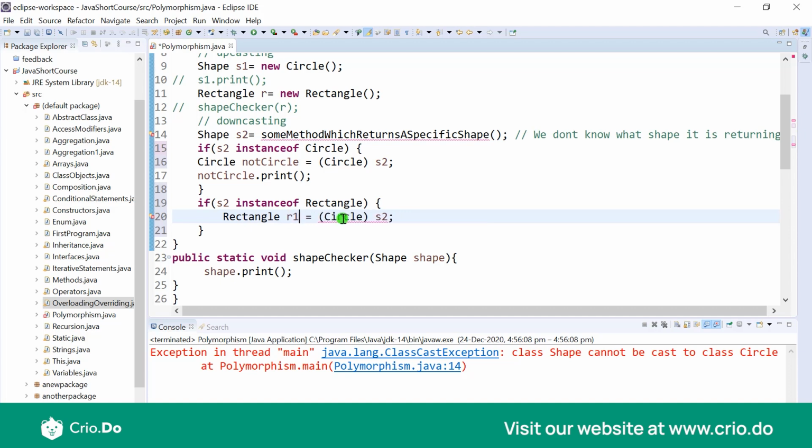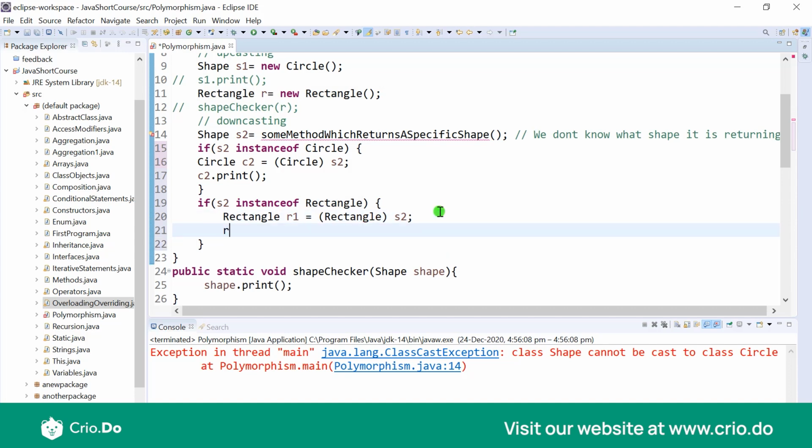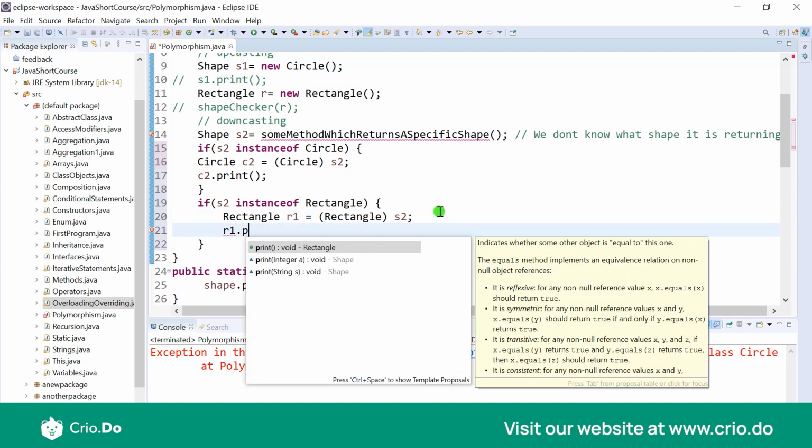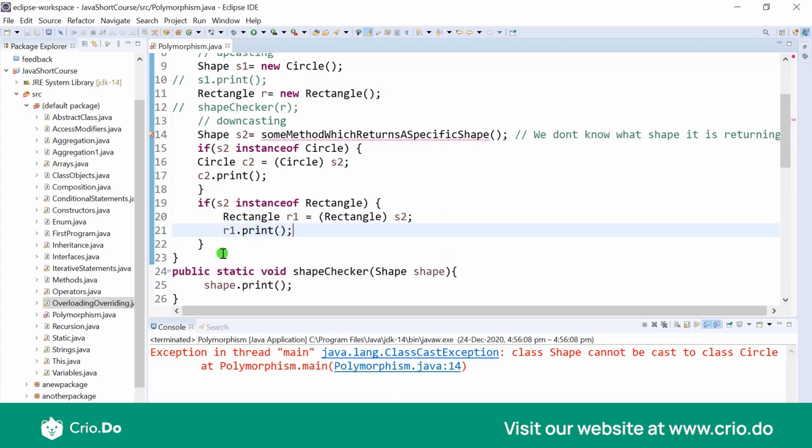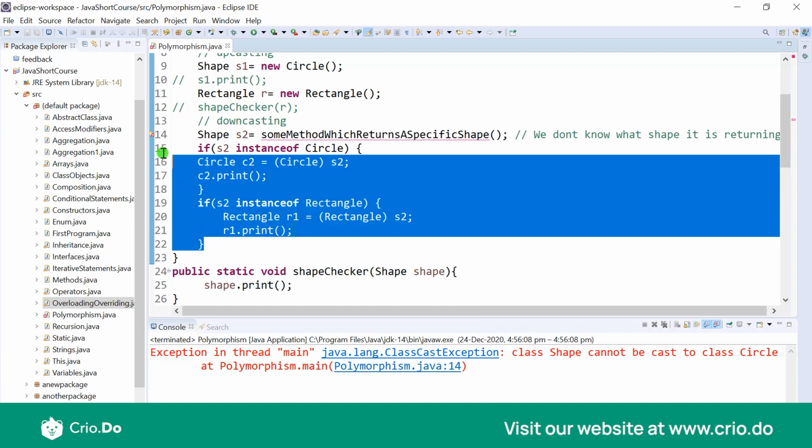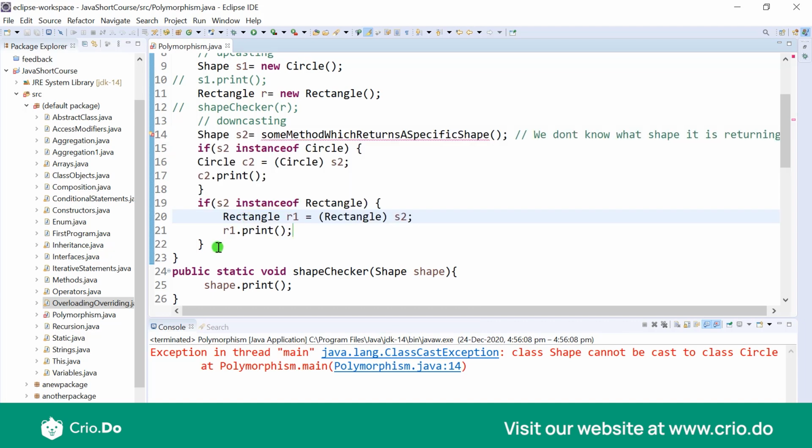So now I would just write it to be R1. This name C is actually causing confusion, so this would be C2. Okay, so now this would be Rectangle. Cast it from S2 and then we would just do R1, let's say dot print. This is all we want to do. So now this is how we would use downcasting. This would be the reason why we would use downcasting.